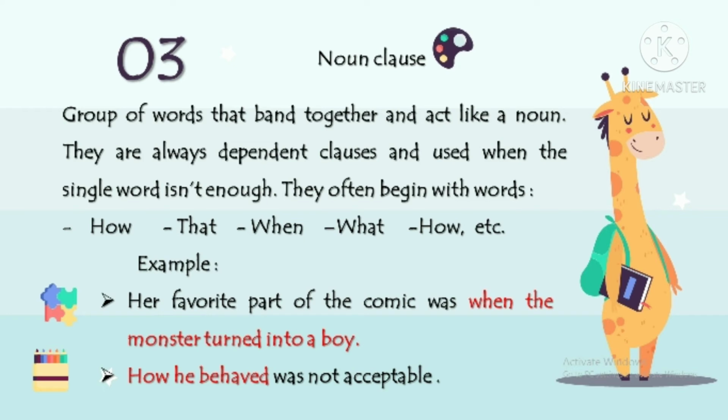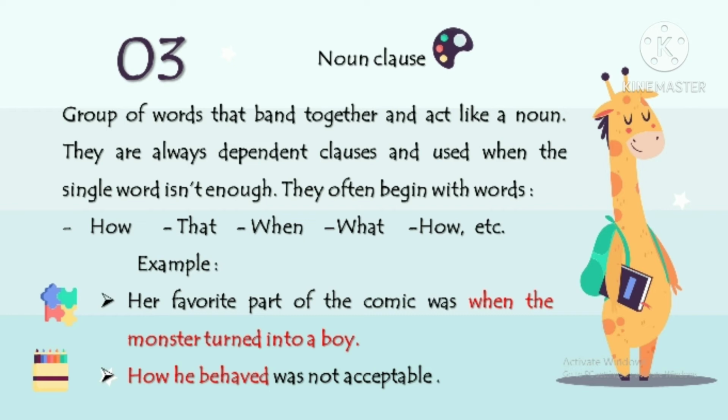Okay, the next material number 3 is about noun clause. A noun clause is a group of words that band together and act like a noun. They are always dependent clauses and used when the single word isn't a noun. They often begin with words like how, that, when, what, etc.